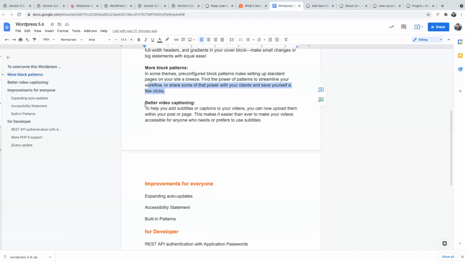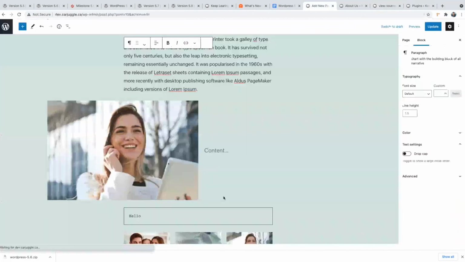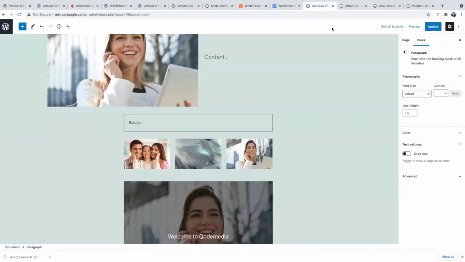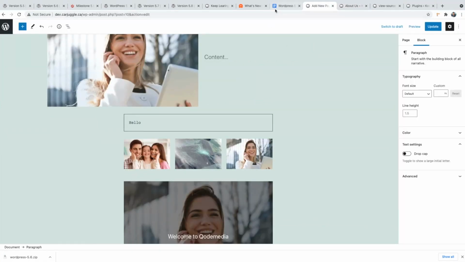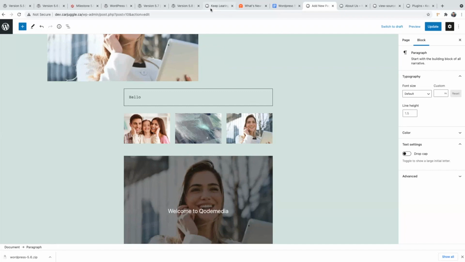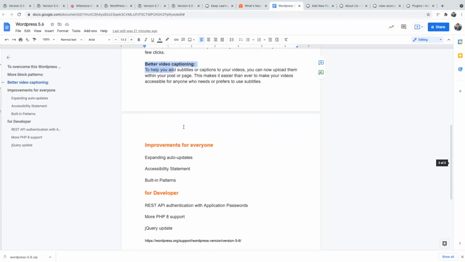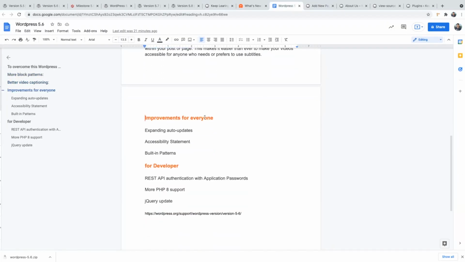After that, in the same way for video caption, we have more options in video also while uploading. We can even create a gallery also. So more options are there. We need to go one by one. After that, improvements for everyone.